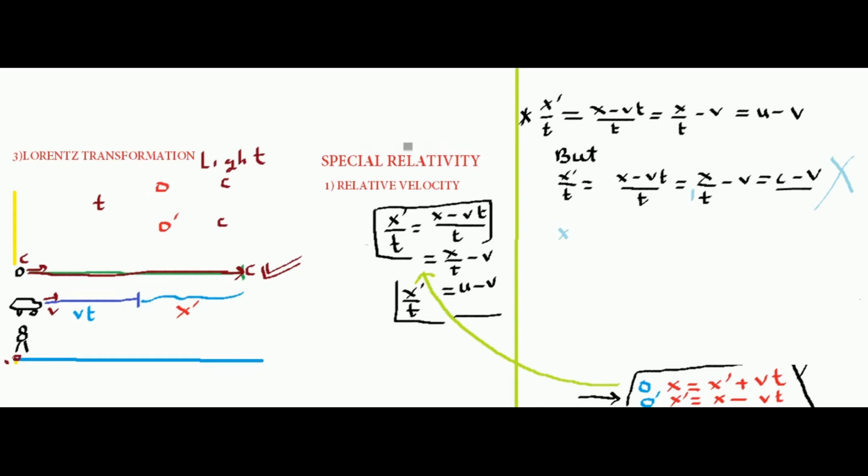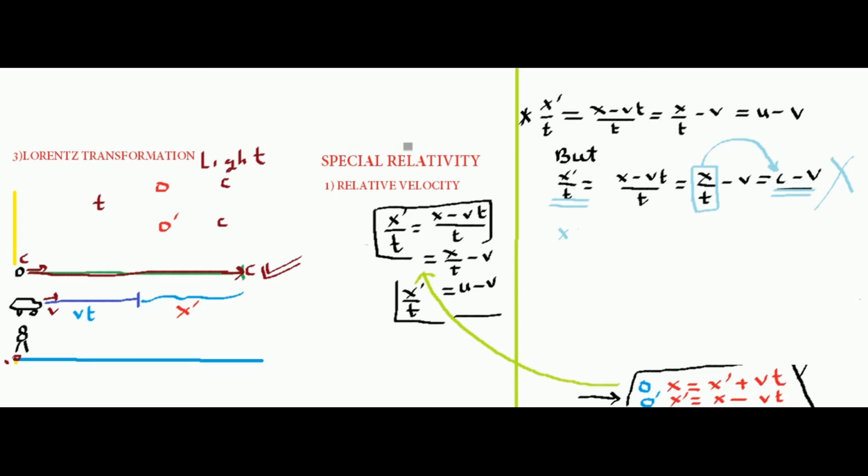What actually happens is that, see, what is this? x by t is the velocity of light that the stationary observer measures. So this velocity of light is c, and our intuition dictates that the velocity of light measured by the moving observer should be c minus v, but this is false. So what is true?